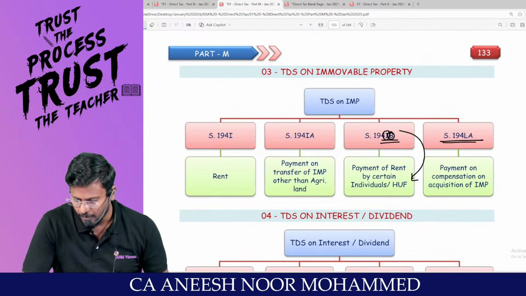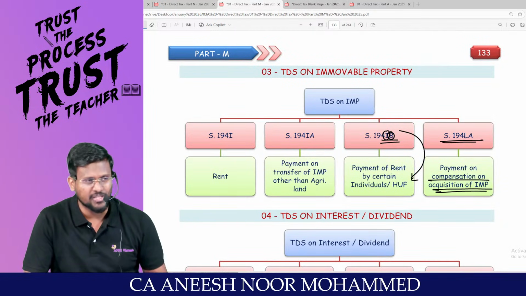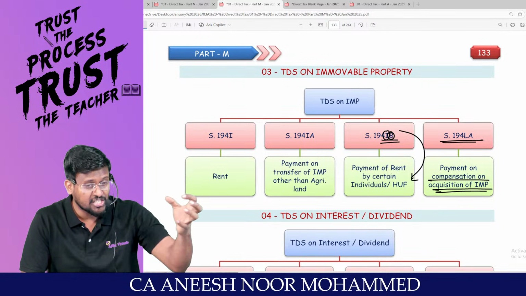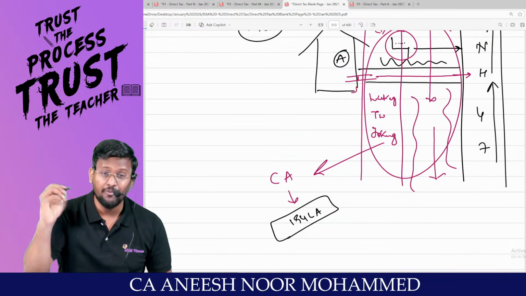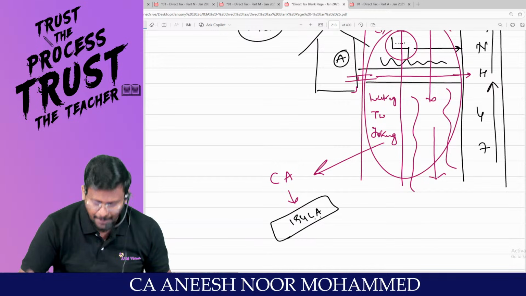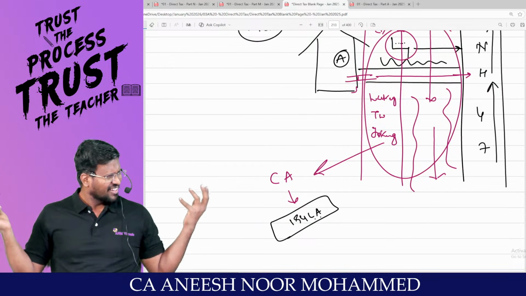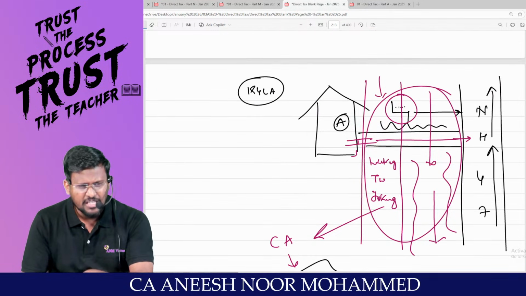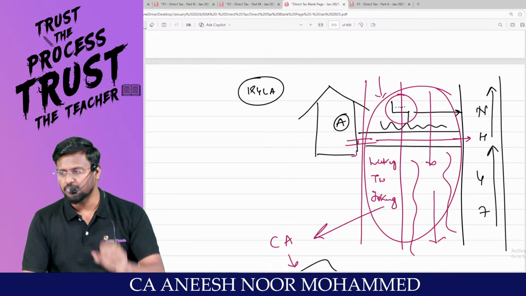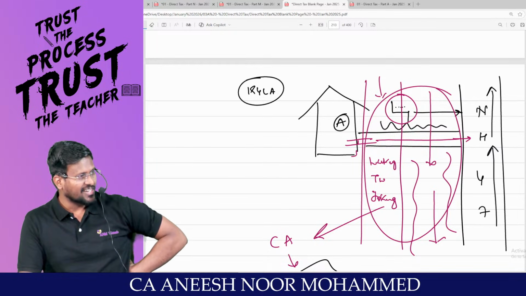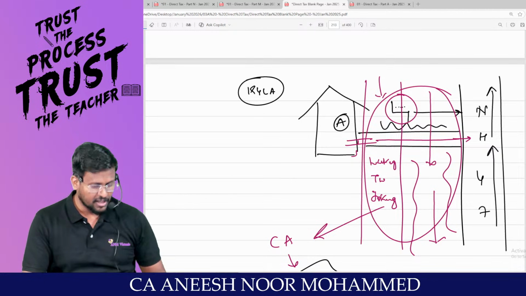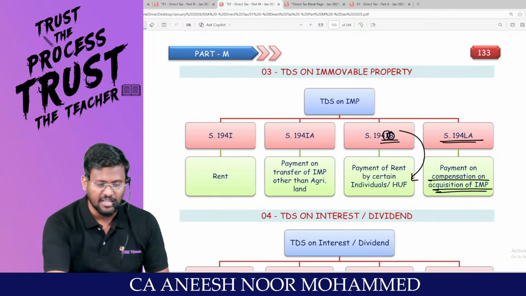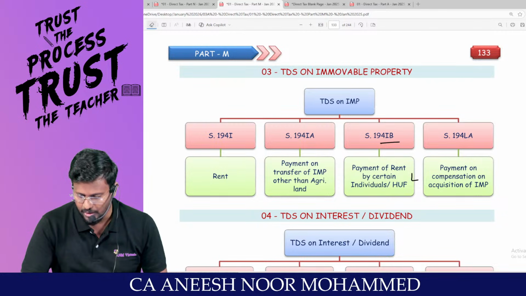That's 194LA? Compensation on acquisition of immovable property. That compensation should be compulsory acquisition. If it is compulsory acquisition, love is absent. I have not sold this property willingly because these are all my beloved lands, but it has been acquired by the government. For that, sir, compulsory acquisition, they are giving the compensation. Then, my dear lovable students, TDS will be deducted under section 194LA. Are you all really with me?